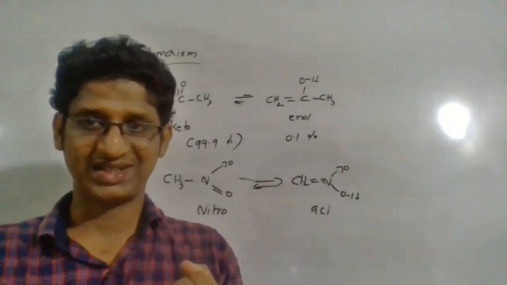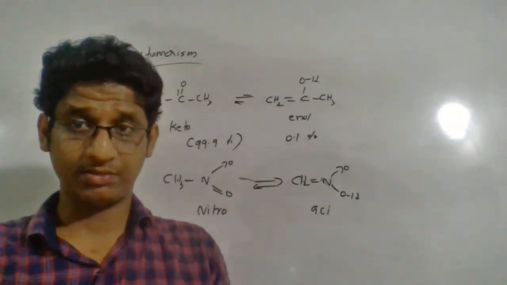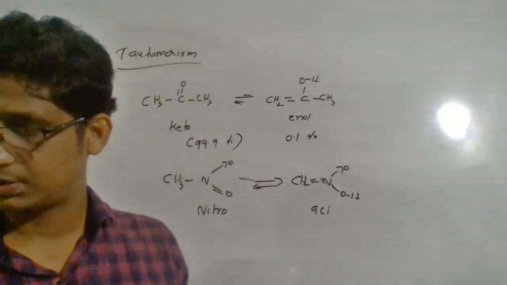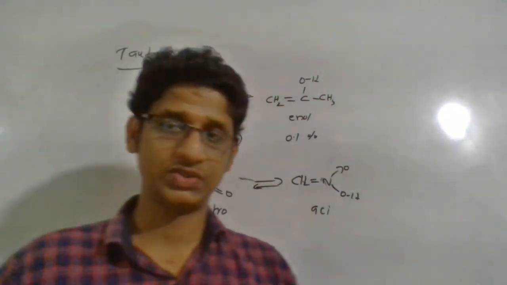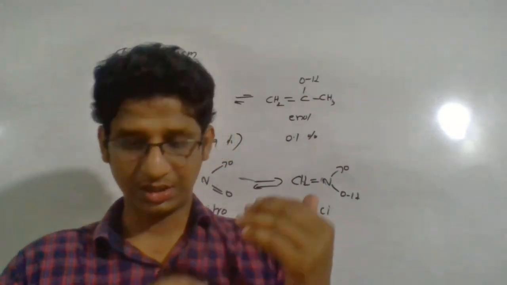What are they? Chain isomers, position isomers, functional isomers, then metamerism, then tautomerism, then ring chain isomerism. Practice more compounds, and learn them along with the classes.